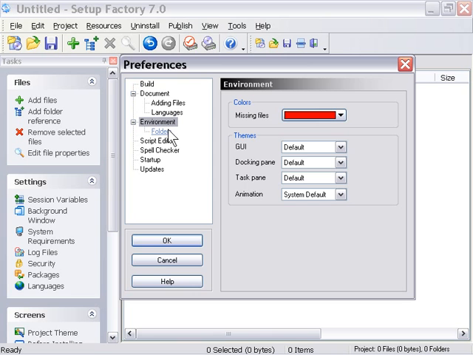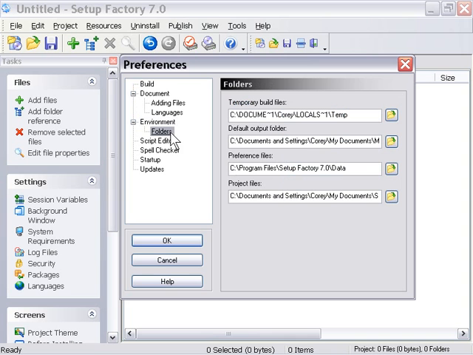We've got environment options here so that you can actually choose different themes for your GUI. I left mine set to default, but you can change yours. Docking pane, task pane, animation, and again for animation I left mine to system default. I tend to leave all these things at default, but I encourage you to go through here and just fool around with these and check it out. I mean, if something is a little bit cooler and you like it and it makes you happier to be in the application, that's great.